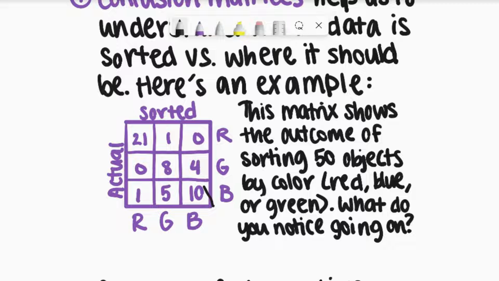Now, if you look at this diagonal right here, consisting of the numbers 21, 8, and 10, that represents all of the objects that were sorted correctly. So we have 21 objects that were sorted correctly as red, 8 objects that were correctly sorted as green, and 10 objects that were correctly sorted as blue. That means we have a total of 39 objects that were correctly sorted out of 50, which is a pretty good accuracy. But now let's go ahead and examine where things went wrong.